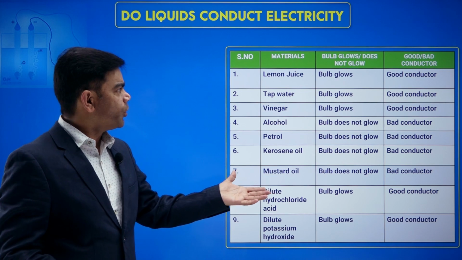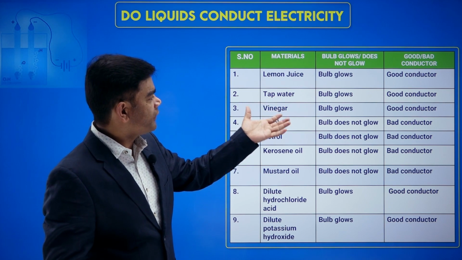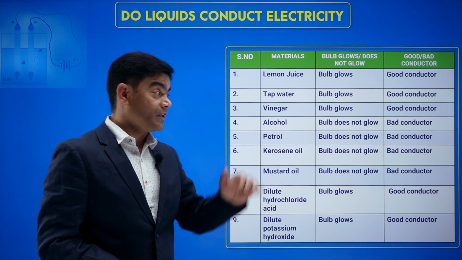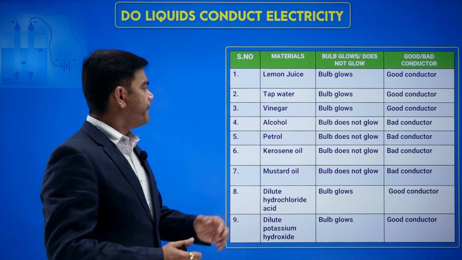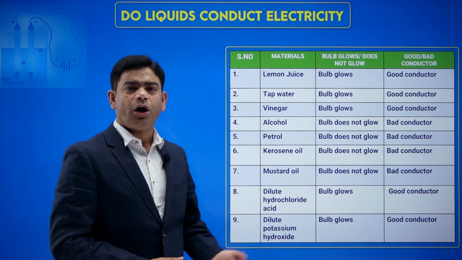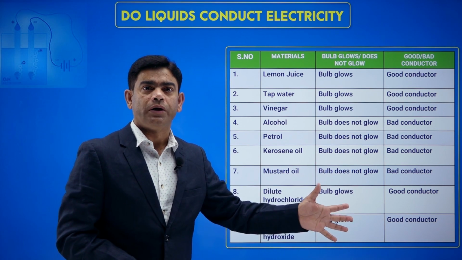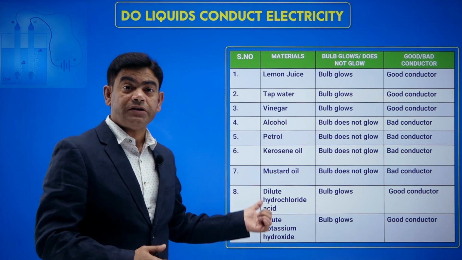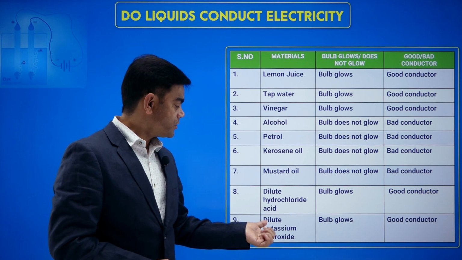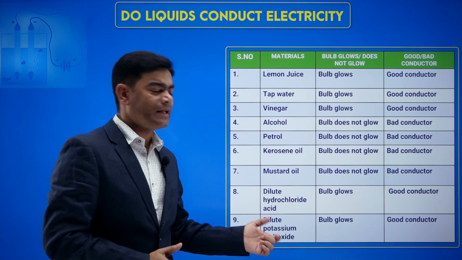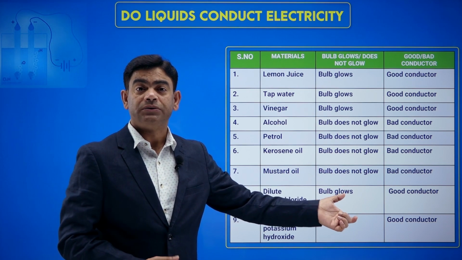Simply, so you can see over here, lemon juice, tap water, vinegar, the bulb glows. It means it is a good conductor. These are good conductors, okay? But if you see alcohol, petrol, kerosene oil, mustard oil, the bulb is not glowing. It means they are bad conductors. Again, in dilute hydrochloric acid and dilute potassium hydroxide, the bulb is glowing. So I can say that they are good conductors, okay?